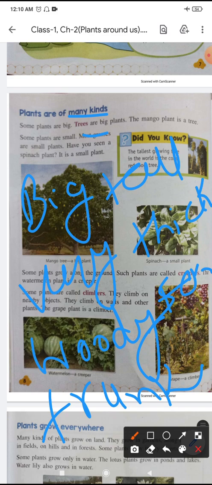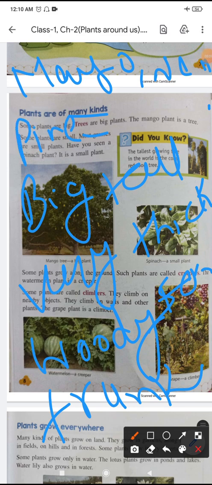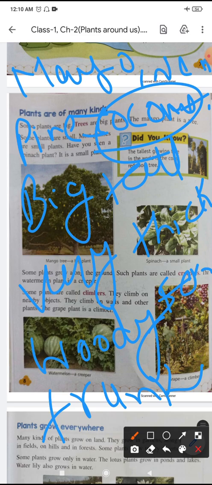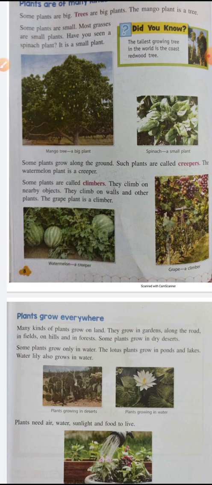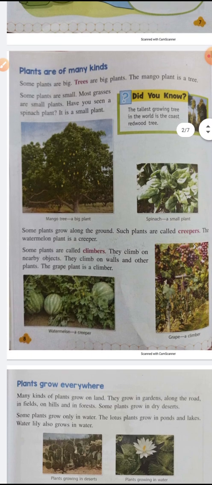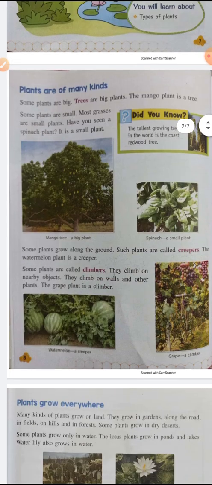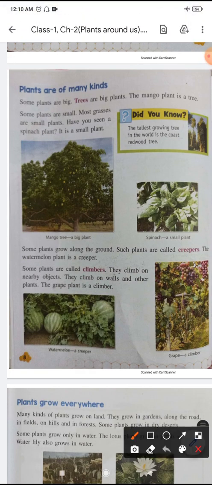If I have to give some examples, then mango, neem, pine, coconut. Coconut trees are branchless trees. Okay. Now the next is climber. One more point I want to explain here about spinach. See here, the mango plant is a tree because it is obviously big in size and very strong.